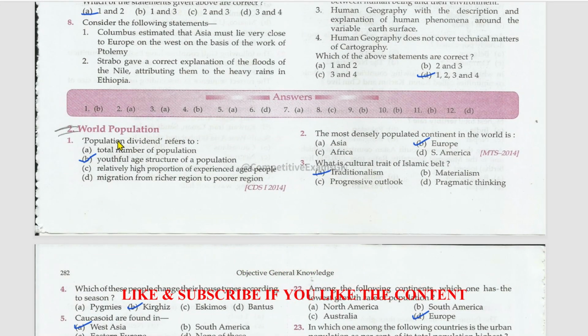Next subtopic is world population. Population dividend refers to youthful age structure of a population. The most densely populated continent in the world is Europe. What is cultural trait of Islamic belt? That is traditionalism.